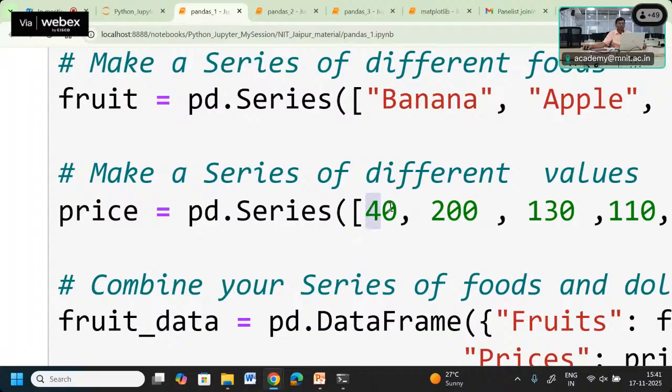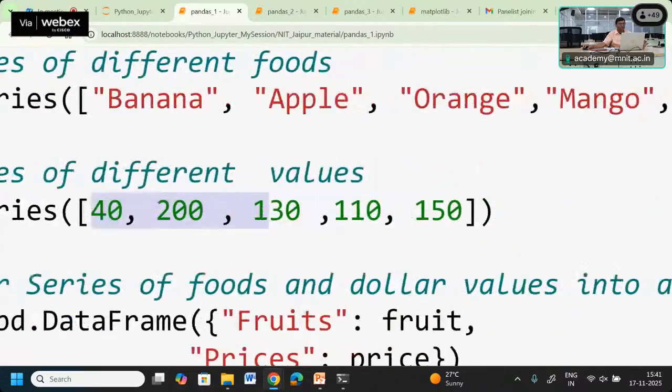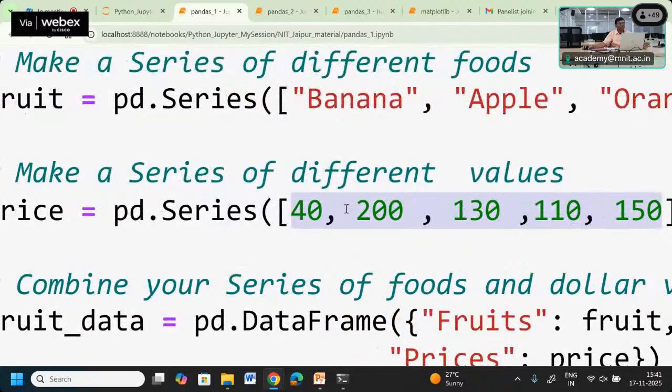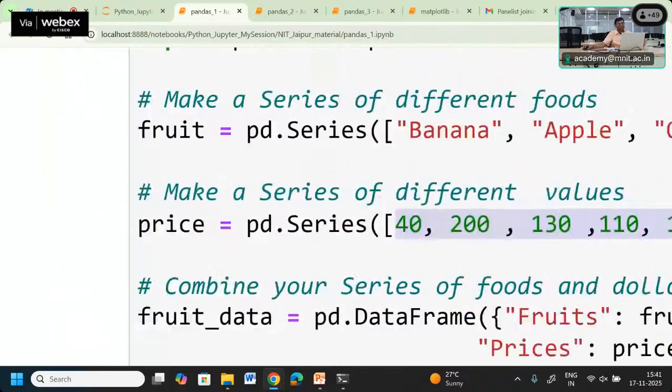So we have taken that number of values within this another series. Since we have the 5 fruits, so we are taking the 5 different prices as different values which represent the price of different fruits. So we have created two series of data.